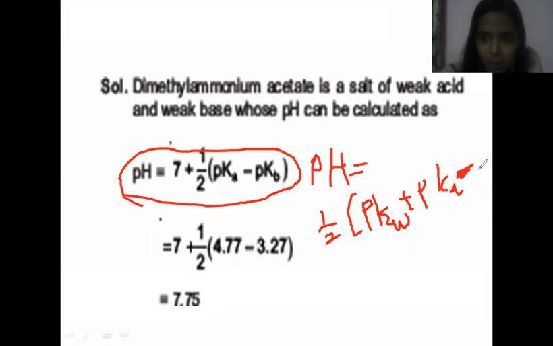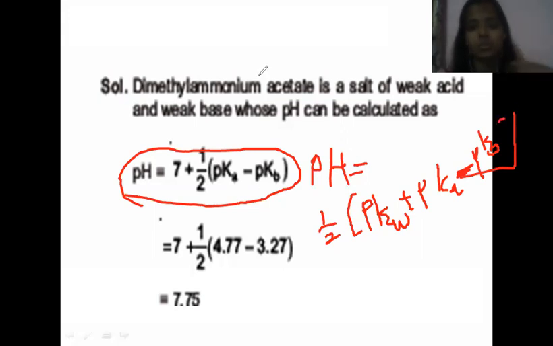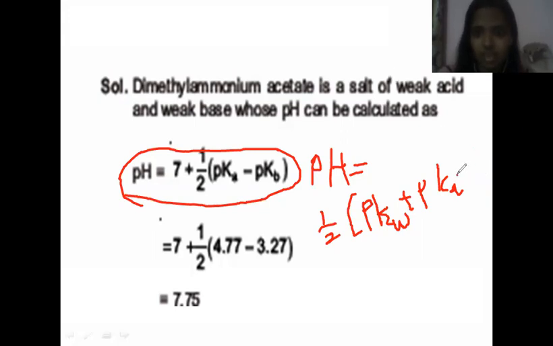Hope this is clear. Learn this equation.